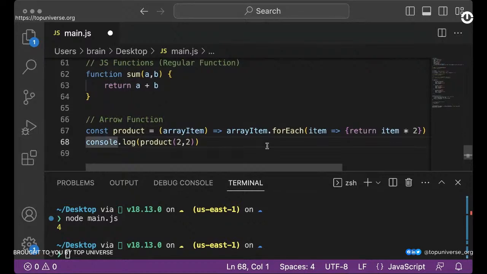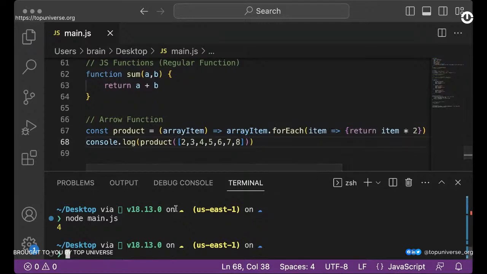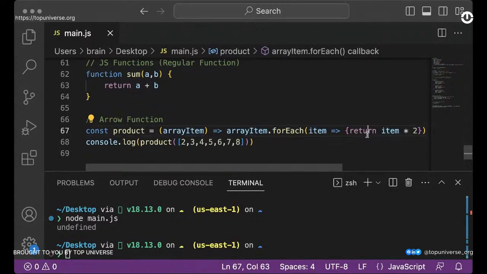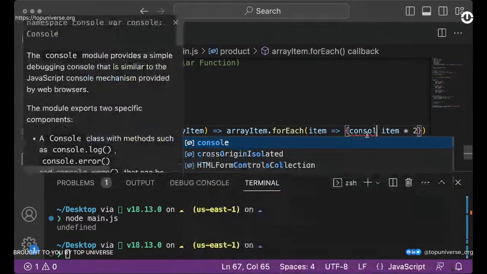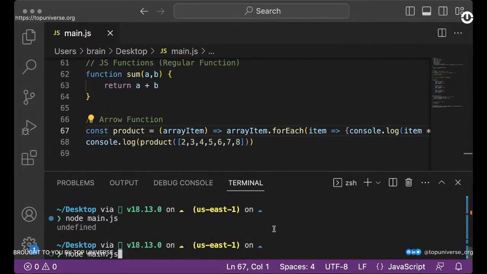So I mean, it would work. The idea is if I have an array of items like 2, 3, 4, 5, 6, 7, 8, and I choose to print this, what are you going to have? Okay, let's see. This says undefined, right? I want to figure out why we have undefined. So we are taking the array item, and on the next line here, we basically collected the array item, and we said for each item, right? And then we returned. So we are actually returning this item by saying console.log item. Can I take this off? Yeah, I can. Well, basically, what we're trying to do, and I'm sure I am probably making some mistake.